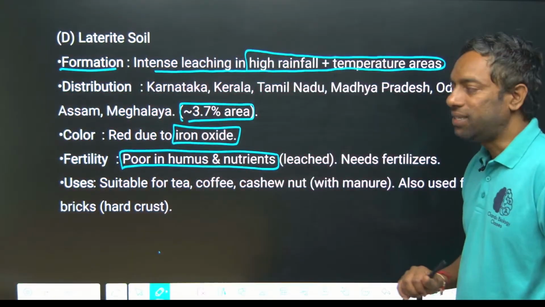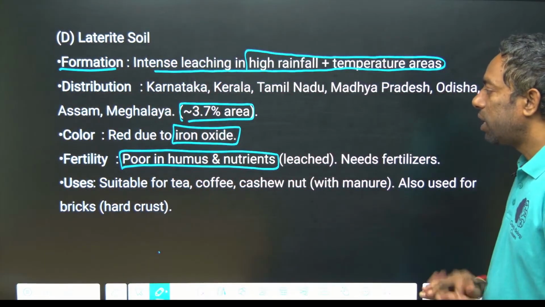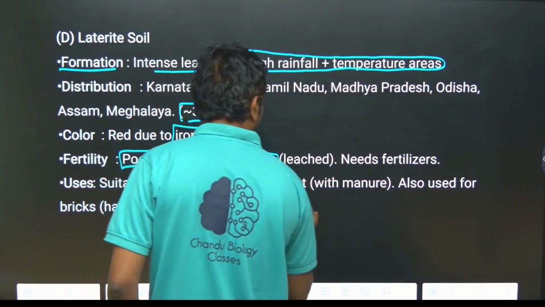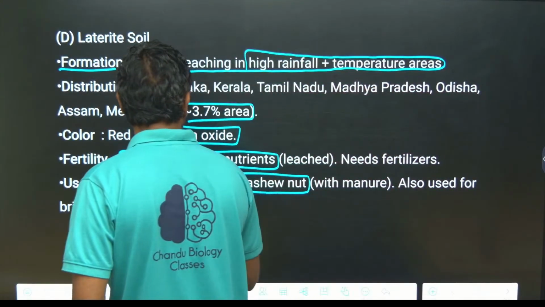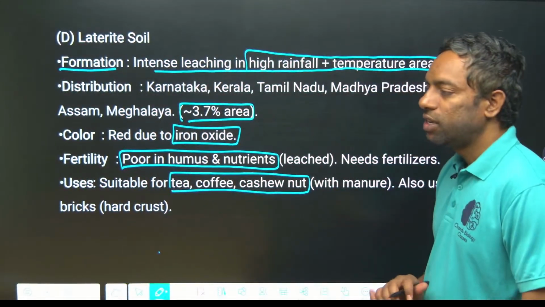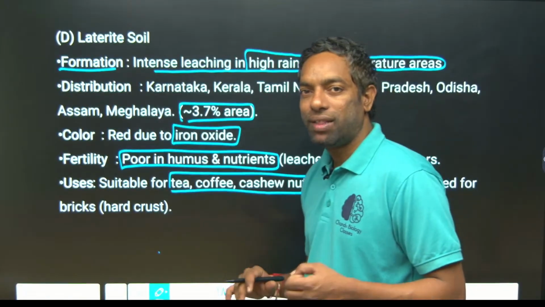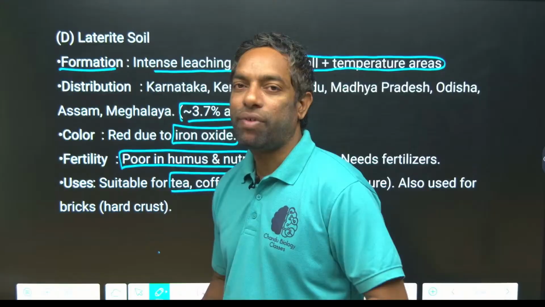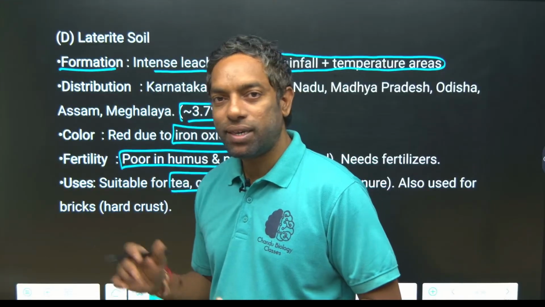It is leached. It is suitable for tea, coffee, cashew nuts. It is also used for bricks, guys. Most areas are hilly areas with high temperature and high rainfall, like Western Ghats, Eastern Himalayas.